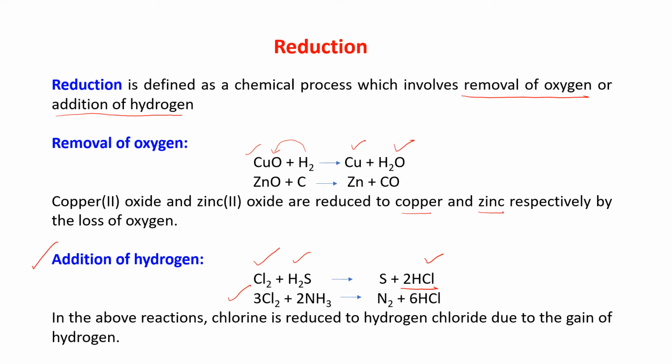Here also you can see nitrogen is separate and hydrogen is adding with Cl2, forming HCl. So in the above reactions, chlorine is reduced to hydrogen chloride due to the gain of hydrogen. So removal of oxygen or gaining of hydrogen, both are known as reduction.